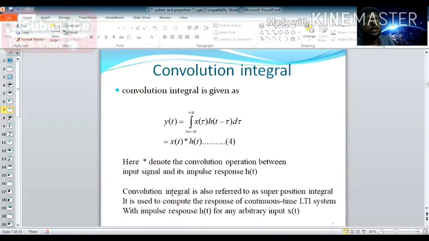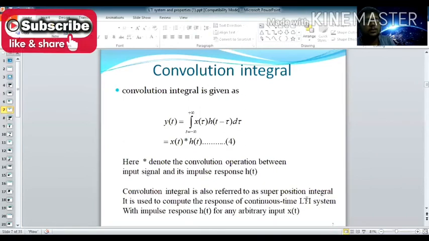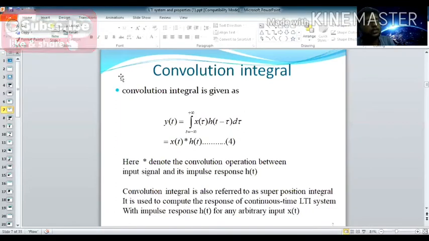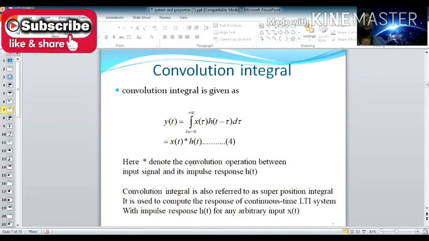The convolution integral is also referred to as the superposition integral, because how you obtain this equation is based upon the superposition theorem. It is used to compute the response of a continuous time LTI system with impulse response h(t) for any arbitrary input signal x(t). So the convolution integral is used to compute the continuous time LTI system response.